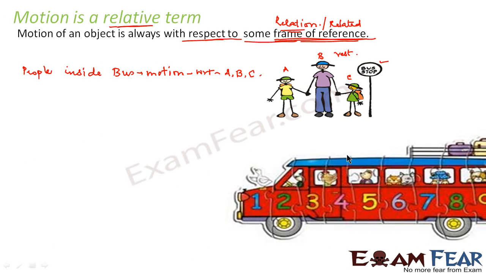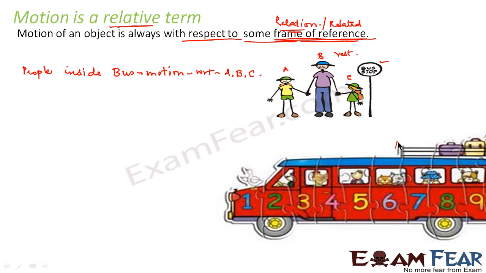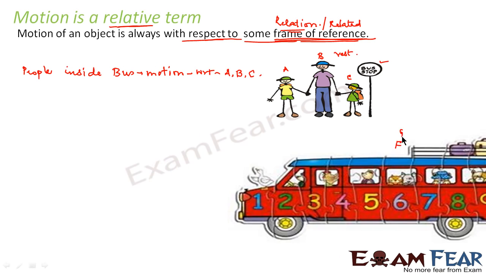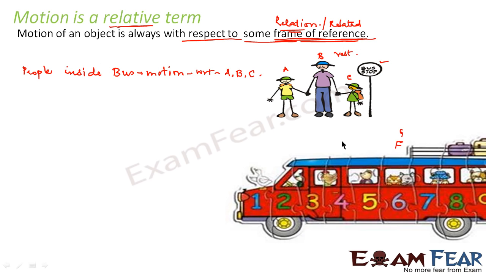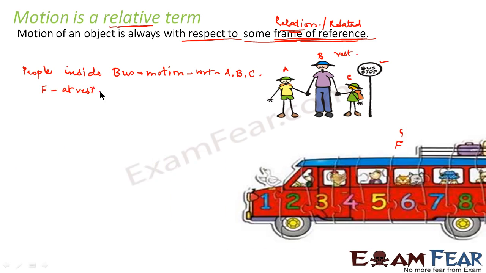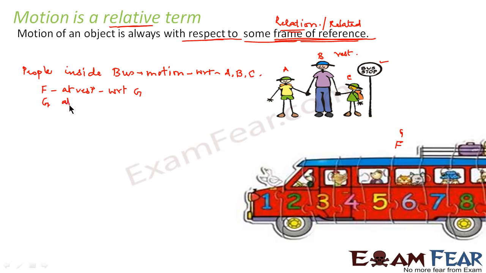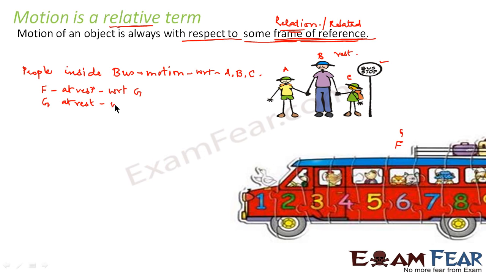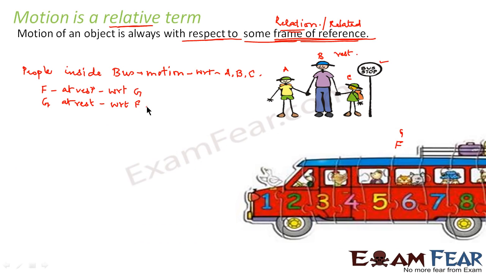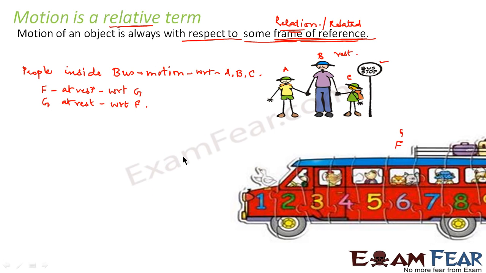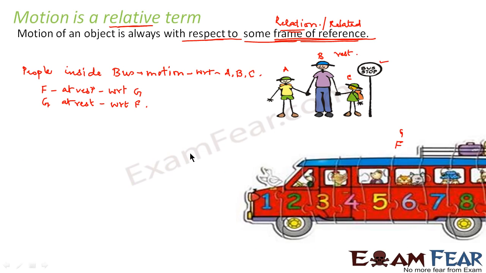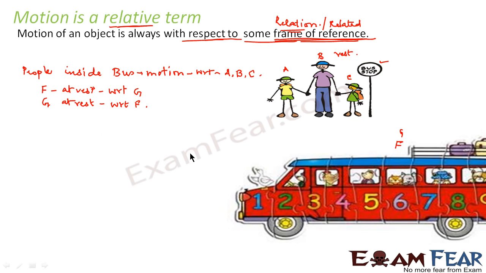Right? But for two people inside the bus, let us suppose the two people who are inside the bus are, say, F and G. Now, for two people who are inside the bus, they are at rest with respect to each other. That means F is at rest with respect to G. Similarly, G is at rest with respect to F. That means for people who are inside the bus, with respect to each other, they are at rest because the people inside the bus are not moving.